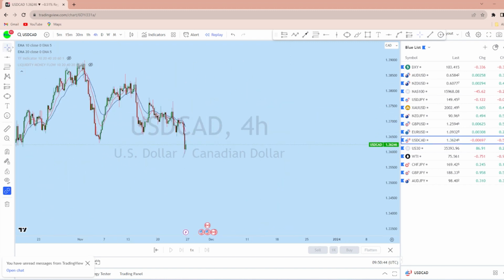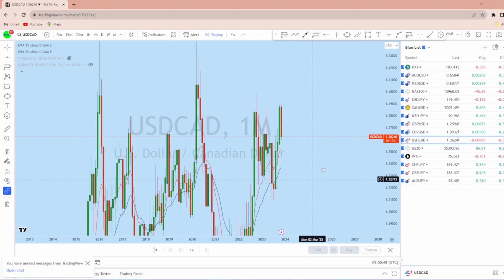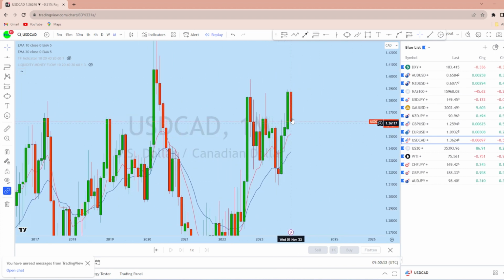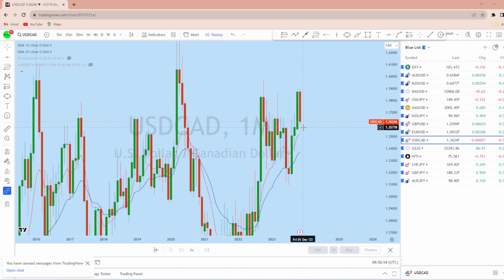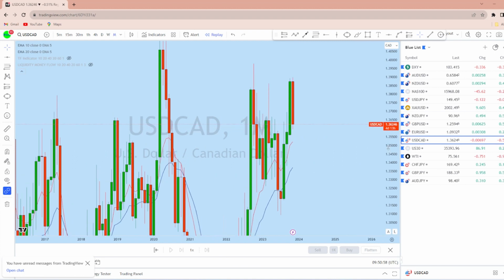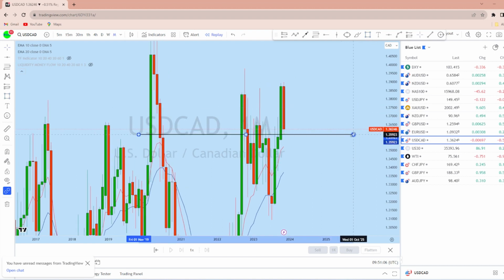Now looking at dollar CAD, what do we see from the monthly? Dollar CAD was in a long-term bullish move. Now with that long-term bullish move, the price has already come down to another support level. If you look at this huge move, the price has come back down to this neckline of this previous resistance, which is turning support here on dollar CAD.